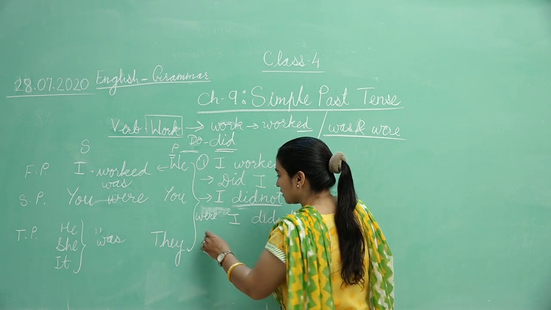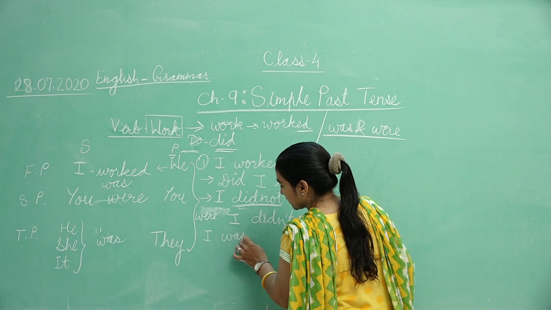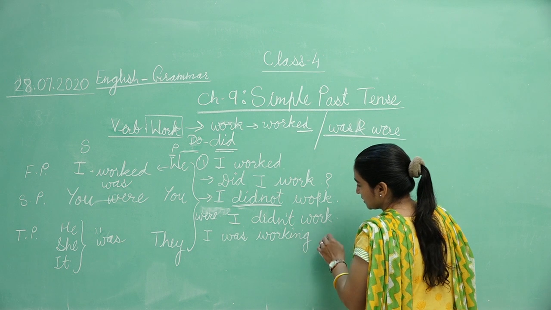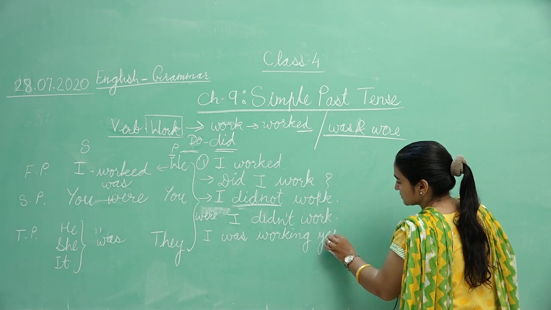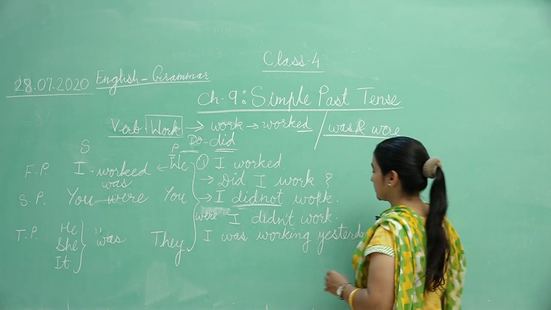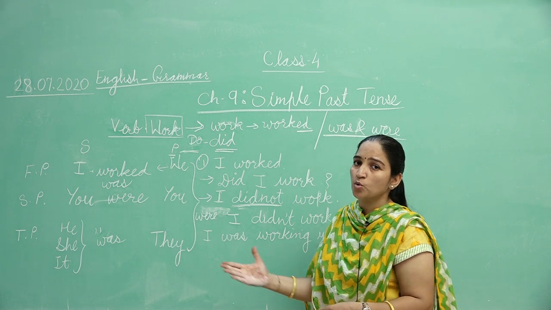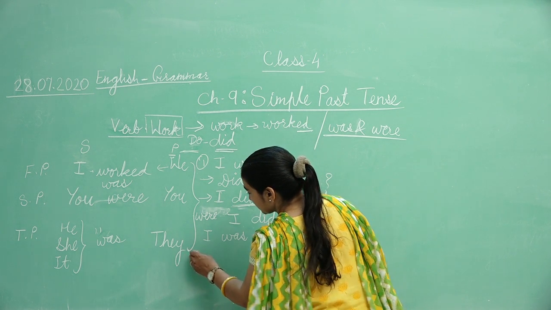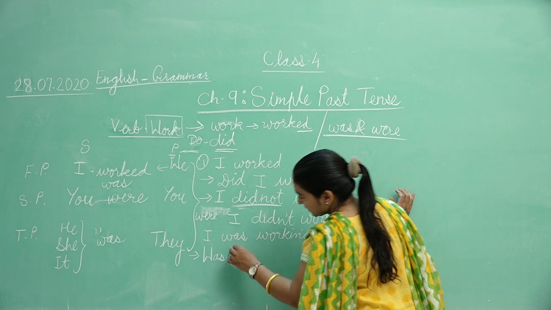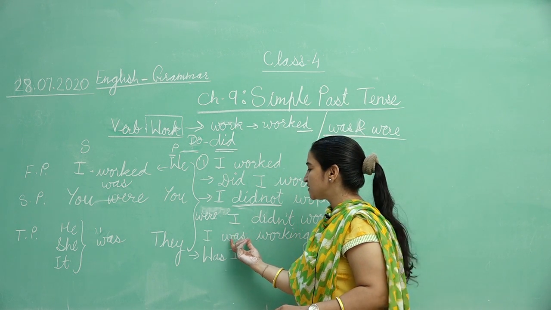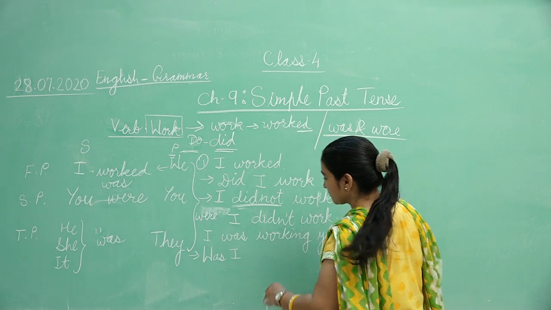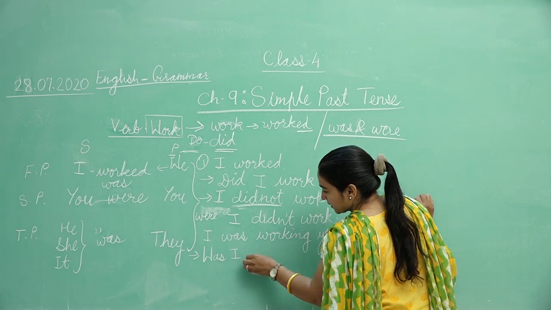If I write I was working yesterday, this is the sentence, right? I was working yesterday. If I want to make a question of this sentence, then it is was I. Only what I can do is put the to be form first and the subject second, right? Was I working